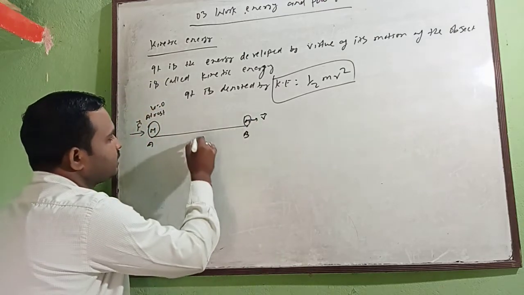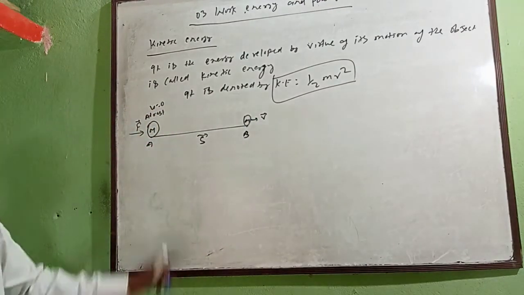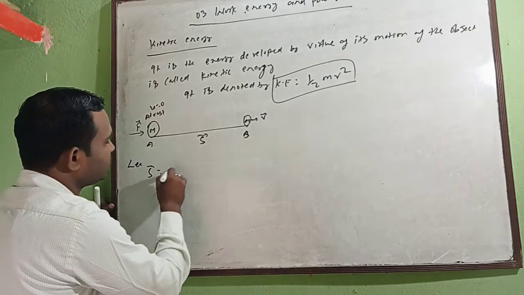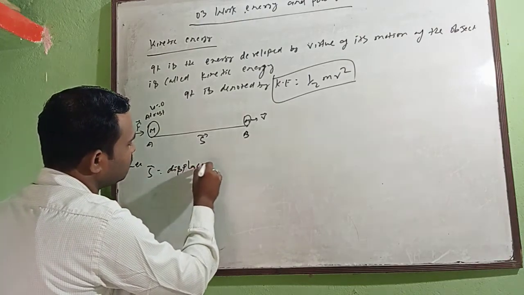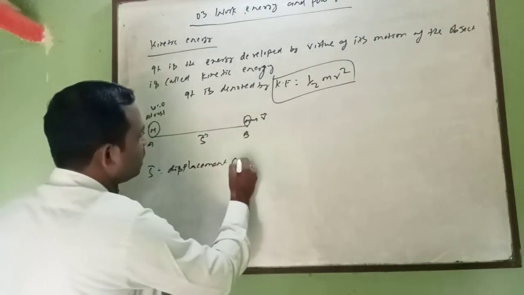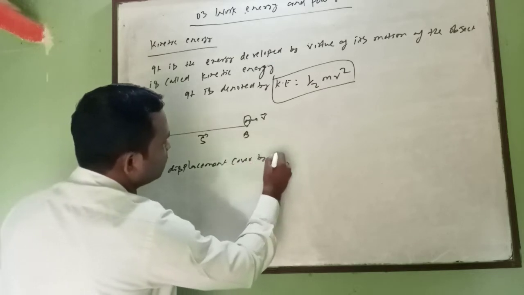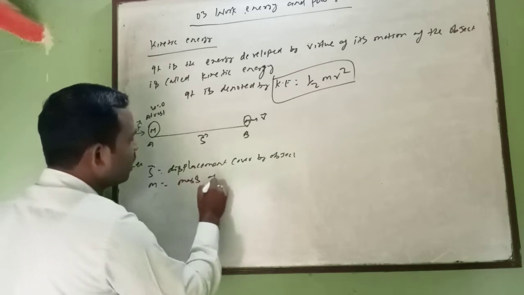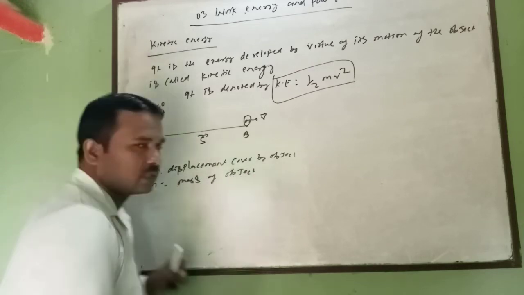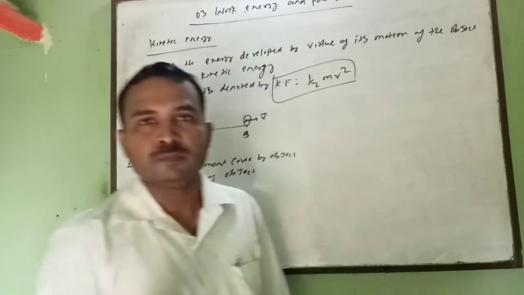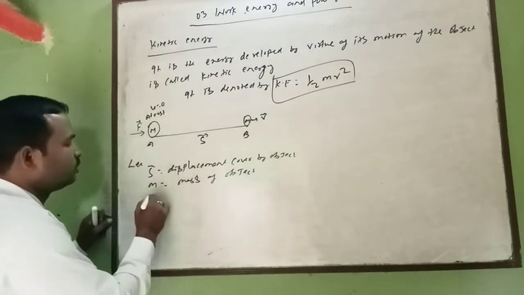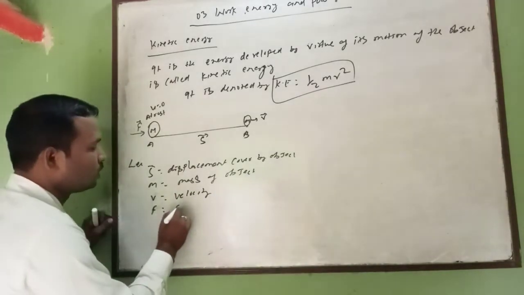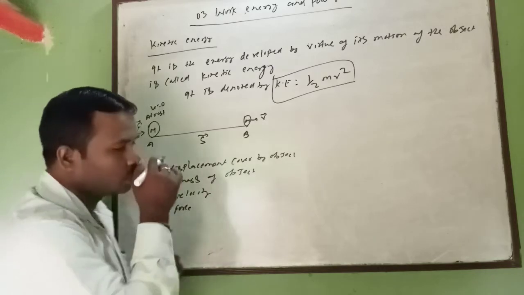S is the displacement covered by the object, m is the mass of the object, v is velocity, and F is force. So we have these quantities.